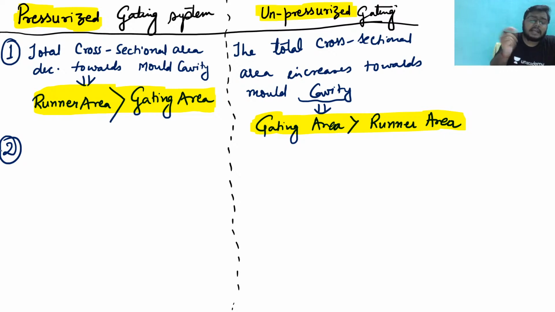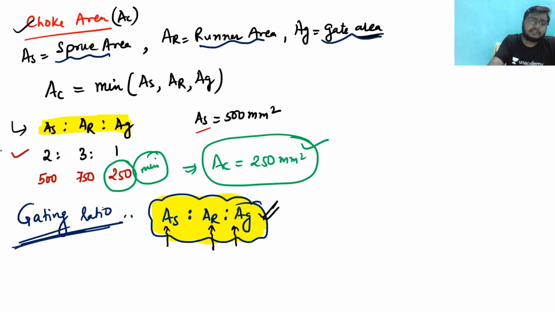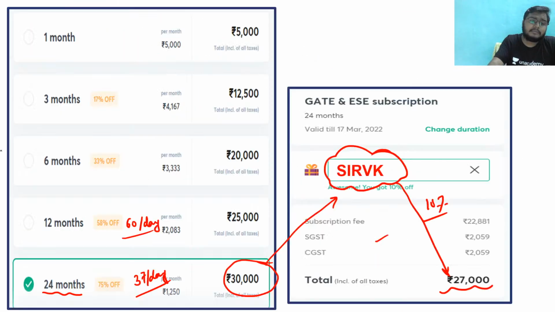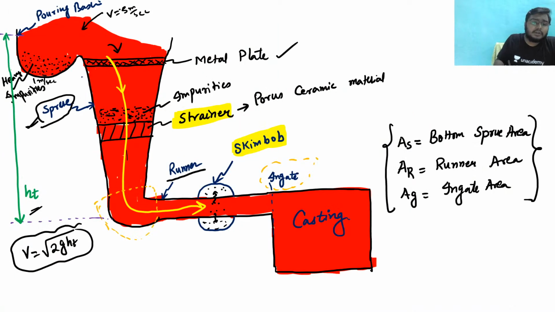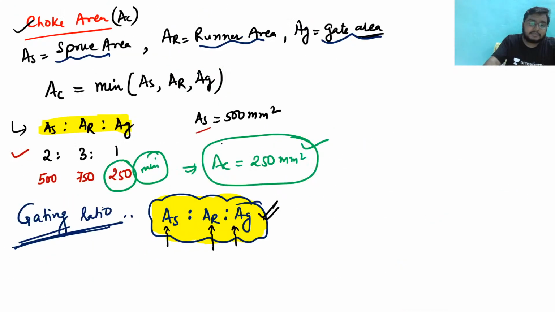Similarly, in pressurized gating system, what is the process, sir? In pressurized gating system, you will pour the molten metal. See these arrangements you have done, right? What are the arrangements you have done? You have done the arrangement of metal plate, स्ट्रेनर, इम्प्योरिटीज आप हटा रहे हो, मेटल प्लेट डाल करके वेलोसिटीज कम कर रहे हो, बहुत कुछ कर रहे हो, स्कीम बॉब लगा रहे हो, इतना सारा काम कर रहे हो, लेकिन लास्ट में आप क्या कर दिए?